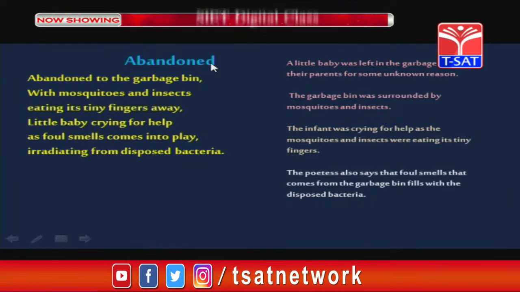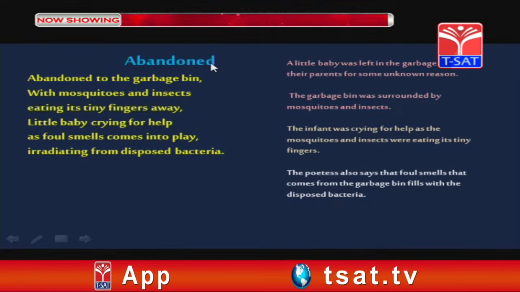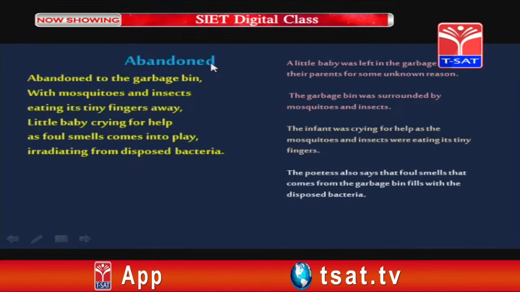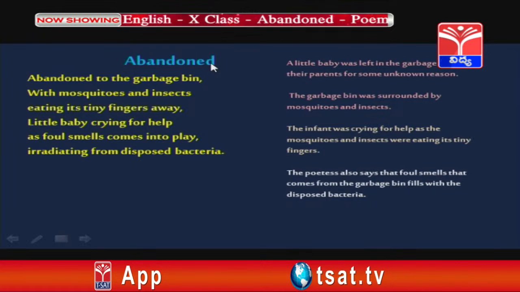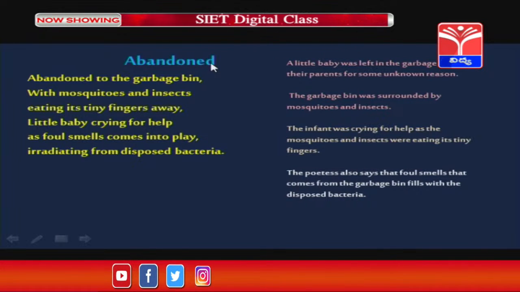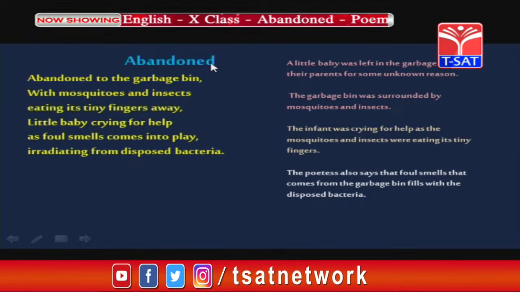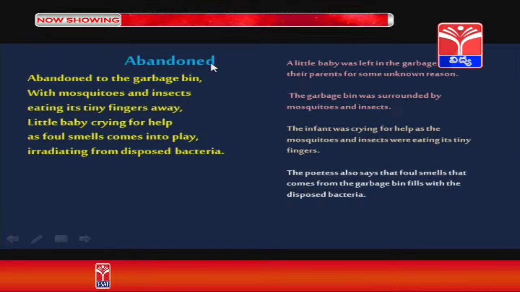Okay. The little baby was crying for help as foul smells come into play. So, the poetess also says that the foul smells that come from the garbage bin fill with the disposed bacteria. It shows the outset of the poem, and this is the situation that exists at the beginning of